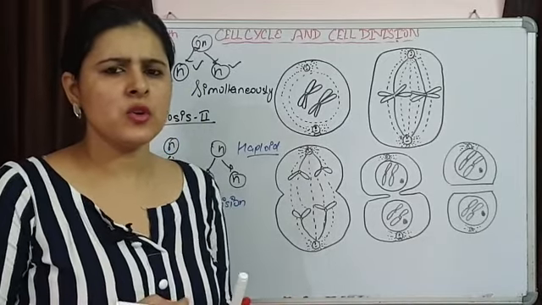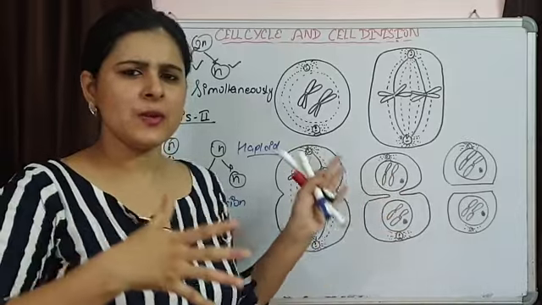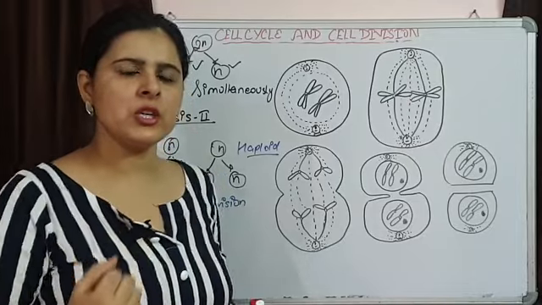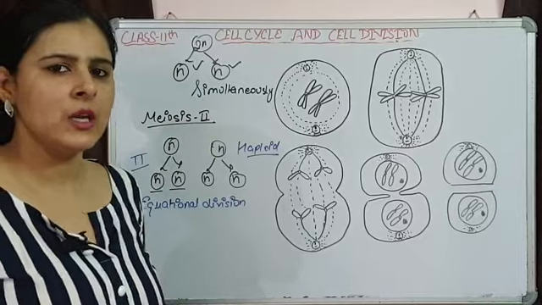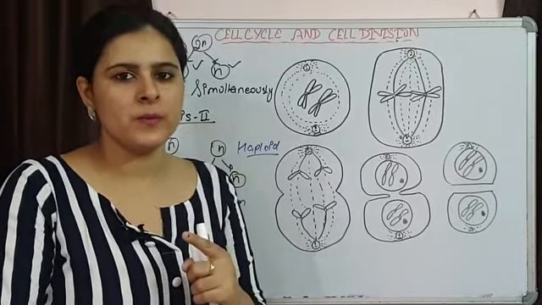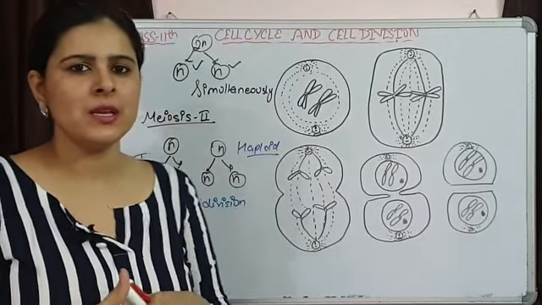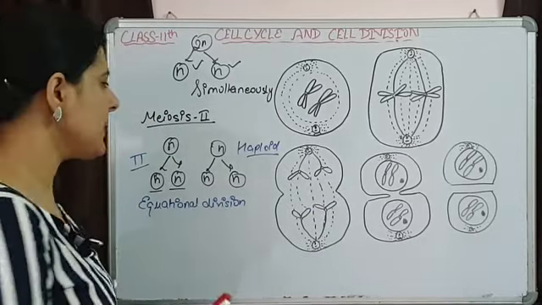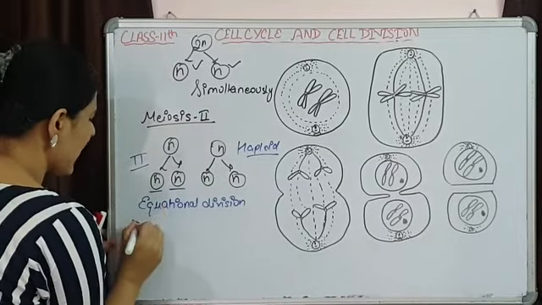If we compare mitosis and meiosis 2, in mitosis we also saw that equational division is there, and in meiosis 2 also equational division is going to happen. But we are not saying that meiosis 2 is mitosis. We are saying it shares some similarities with mitosis, but we do not call meiosis 2 mitosis. The reason is explained next.